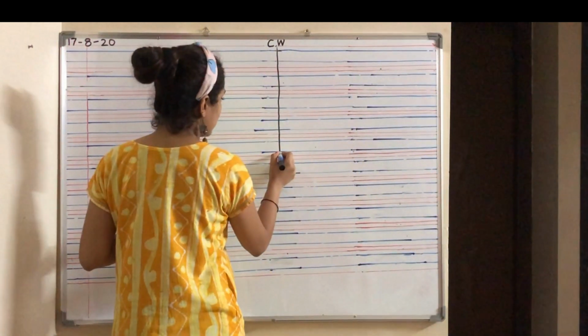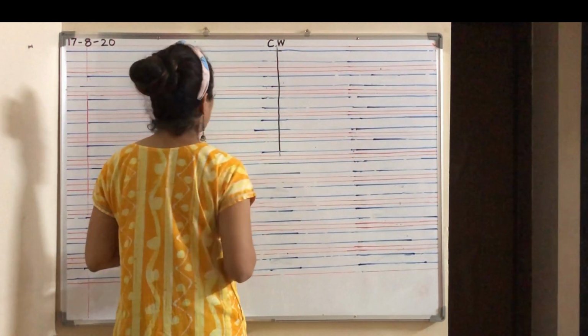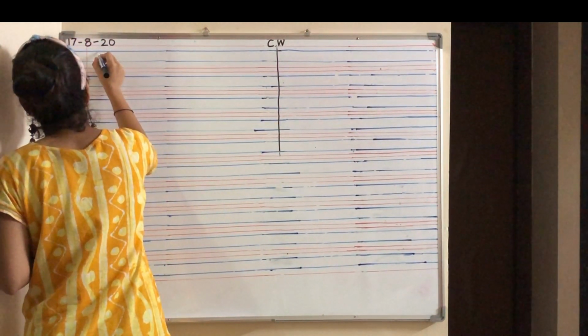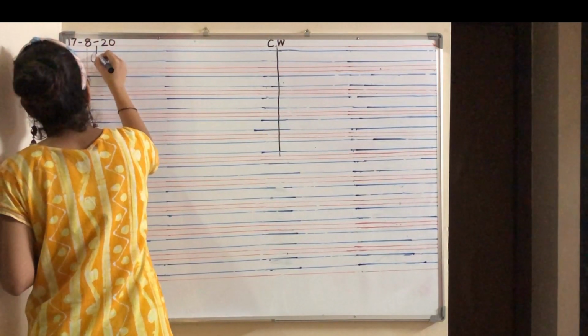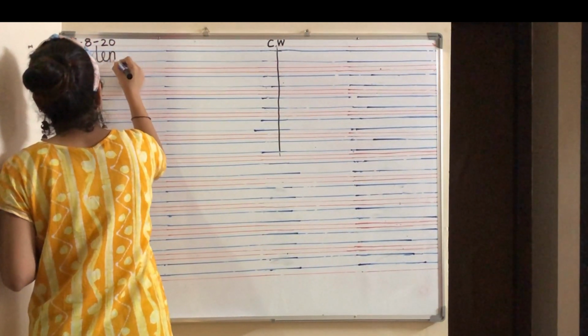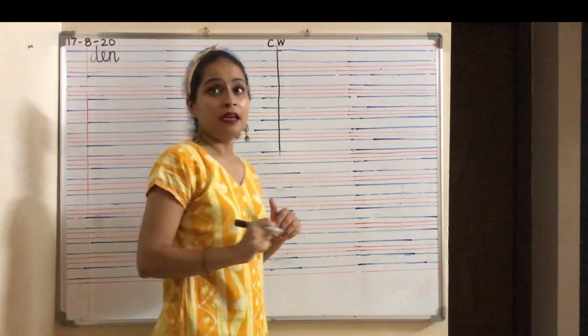After you finish drawing the 5 lines, over here you write den. Come on, write D, E, N. Den.